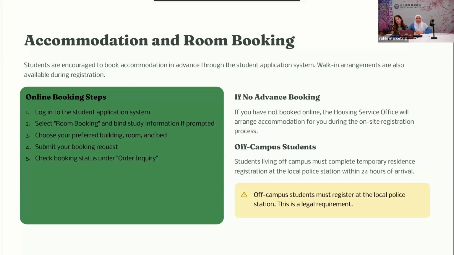If there is no advance booking, no worry, you can do it at the housing service office. They will arrange accommodation for you during the on-site registration. For off-campus students, we recommend you stay at least the first semester on campus to finish your procedures and to become familiar with life in Wuhan and the campus.